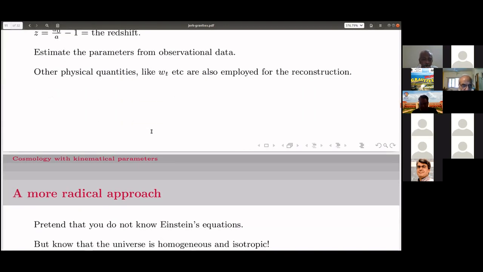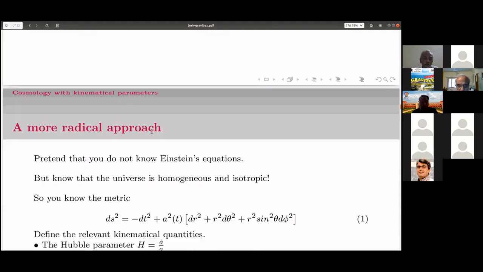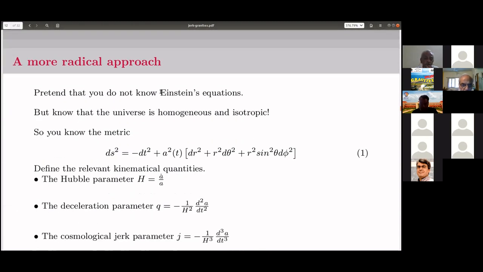So a more radical approach is this. I shall basically delve into this for the rest of the talk. Pretend that we do not know Einstein's equations, but we know that the universe is homogeneous and isotropic. So I know the metric. The metric is given by the FLRW metric. We start with k equal to 0. There are possibilities of reconstruction with k non-zero as well, but let us start with a simple thing, k equal to 0. And we define some kinematic parameters, which do not depend on any theory,